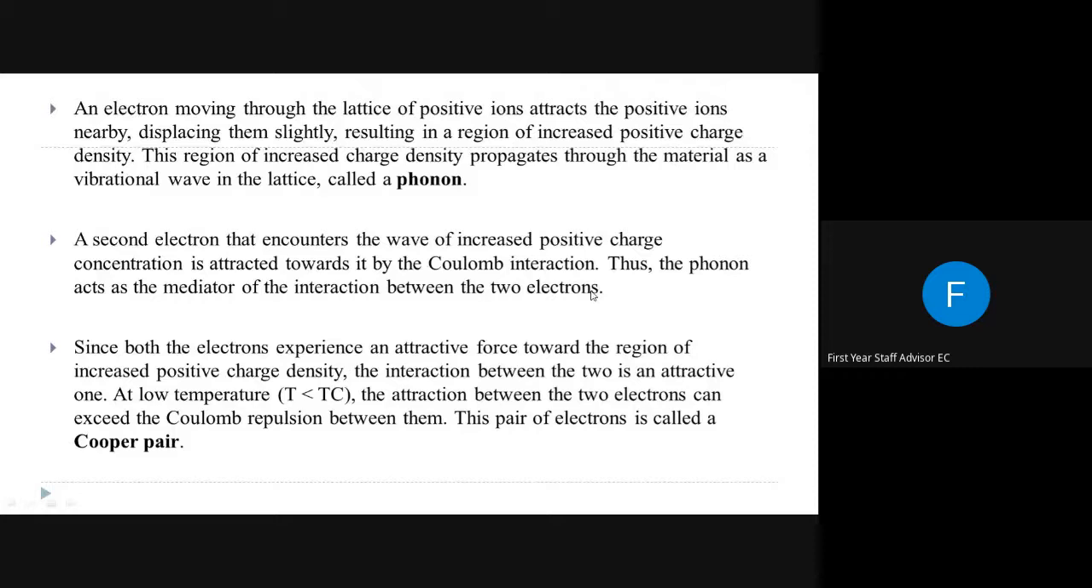We know electrons repel each other. This electron repulsion is overcome by this phonon-electron interaction.